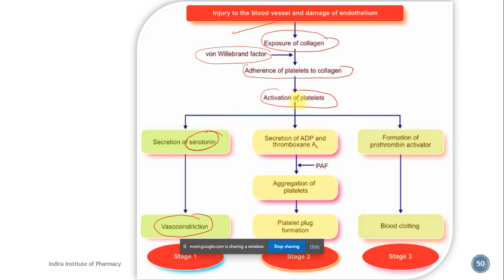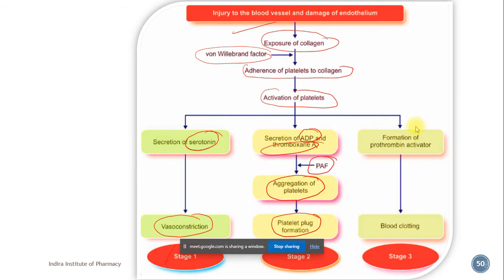The same activated platelets will secrete ADP and thromboxane A2. With the help of platelet activating factor, which is not released by the platelets, it causes aggregation of the platelets, and these aggregated platelets will form the plug. So that is stage 2.